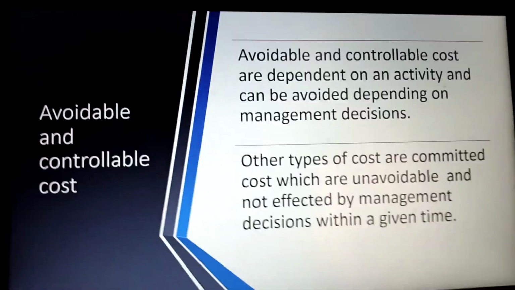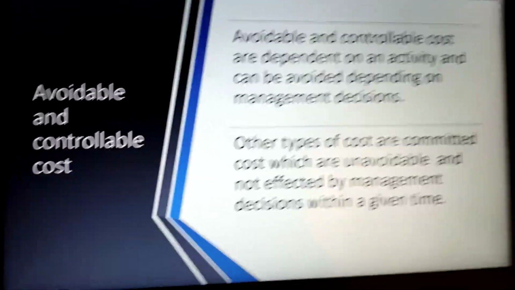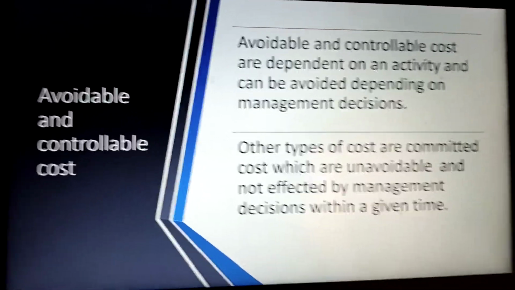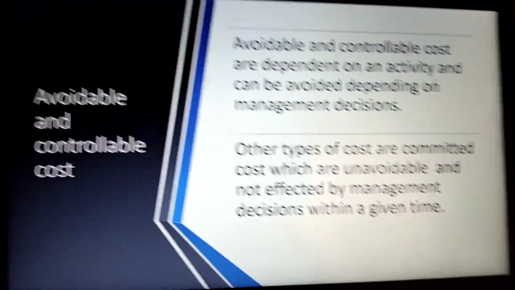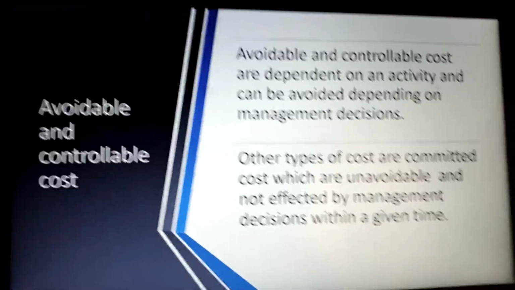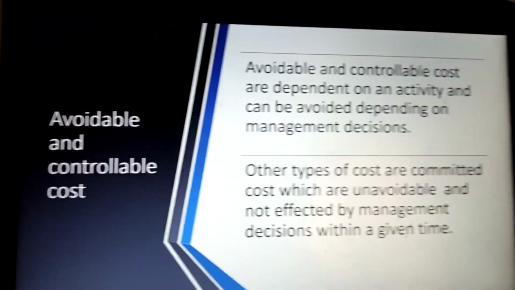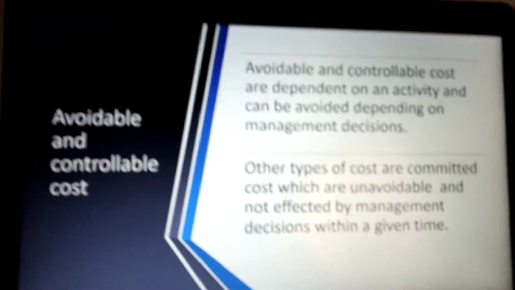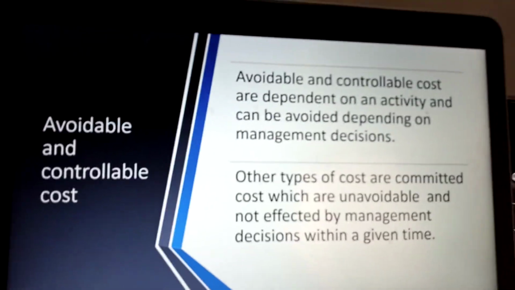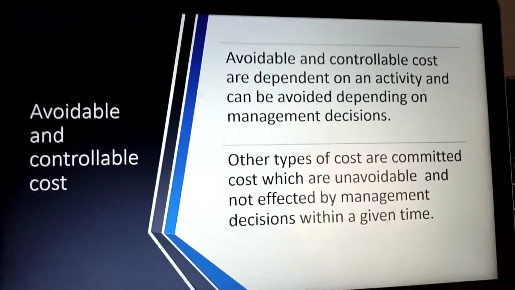Management may hire people and it may not be dependent on the level of production. So if management has decided that the number of employees will remain fixed at 100, whatever the production level is, then the cost of these employees will remain fixed, because even if there is no production output, or even if the production is at full capacity of the plant, the company will still have to pay these 100 employees, so it will become an uncontrollable cost or a committed cost.